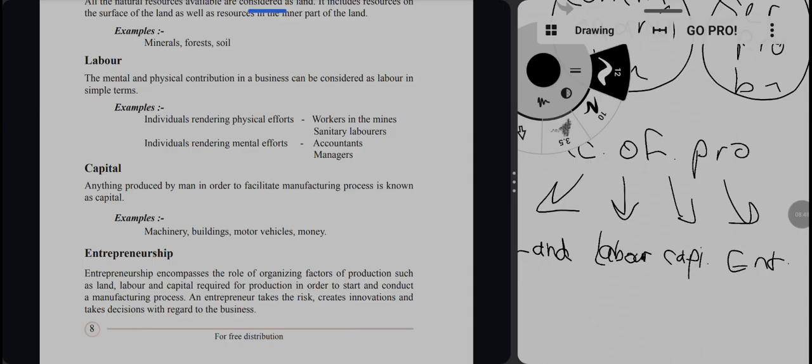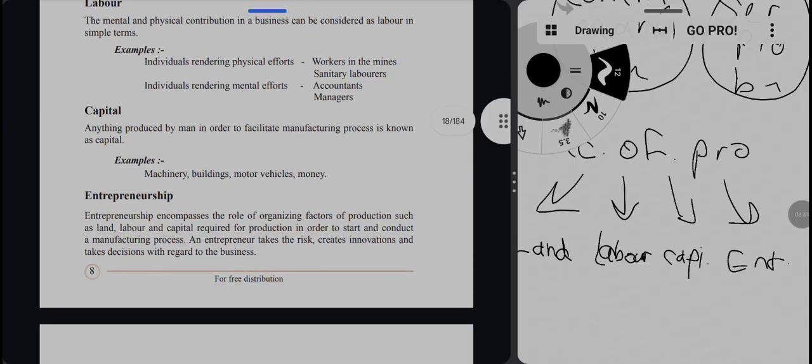Okay, so capital: anything produced by man in order to facilitate the manufacturing process is known as capital. It should be produced by man and it should facilitate the manufacturing process. Again, in the bakery business, the building and the machines, the ovens, all the machinery and the buildings come under the capital.